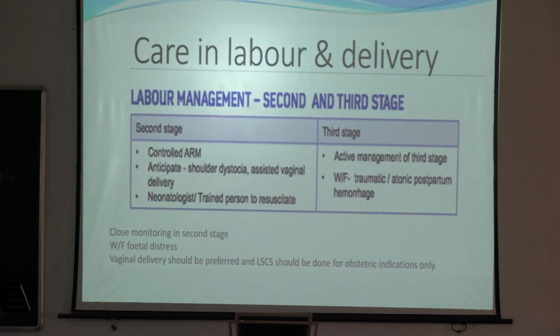In the second and third stage, what will you do? In second stage, controlled ARM should be done because there is chance of polyhydramnios and cord prolapse. Controlled ARM should be done, not normal ARM. Anticipate shoulder dystocia, assisted vaginal delivery should be encouraged, and a neonatologist or trained person to assist the baby should be present, okay, during the delivery of a diabetic mother.